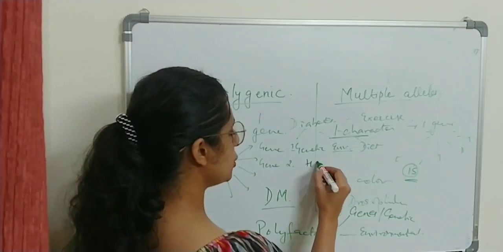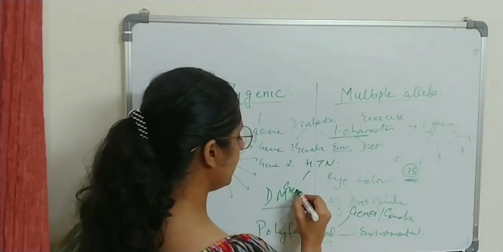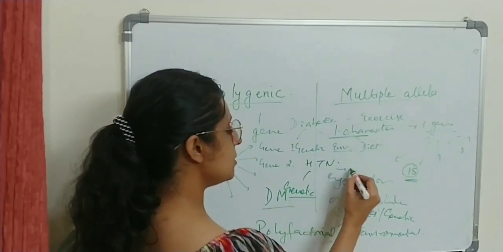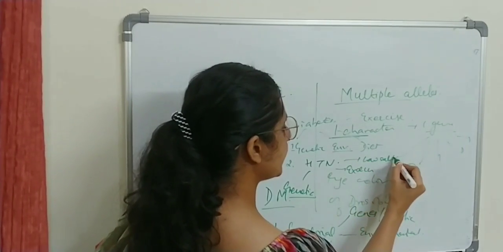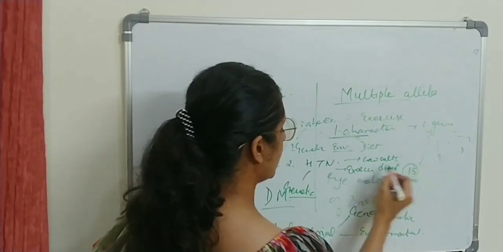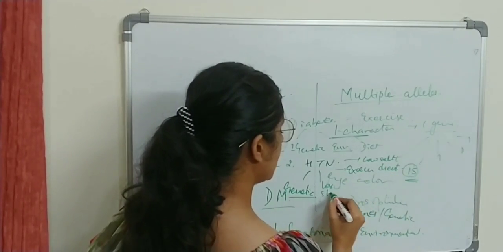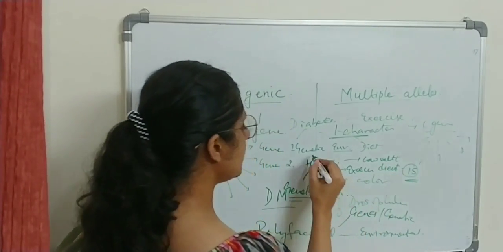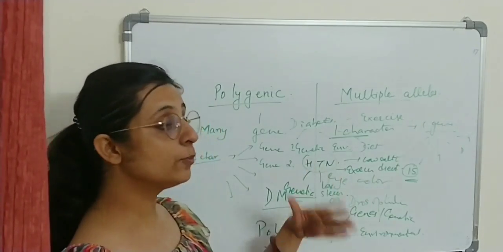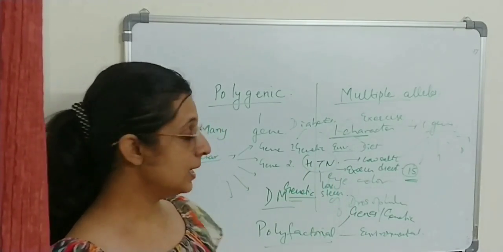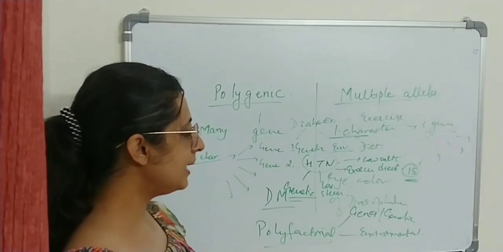Similarly, hypertension. Does it only depend on genetic makeup? No, it depends on exercise, a low sodium, low salt diet, and less stress in life. So many factors will decide whether he can save himself from hypertension even if both the parents are hypertensive. Similarly, cleft lip, cleft palate, and skin color.